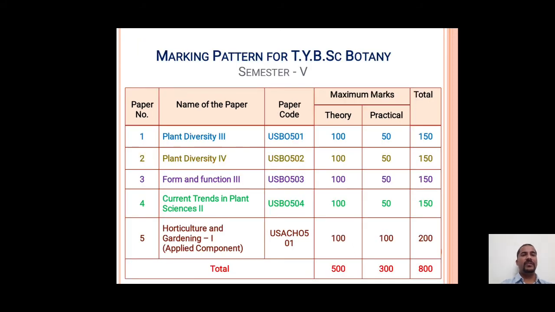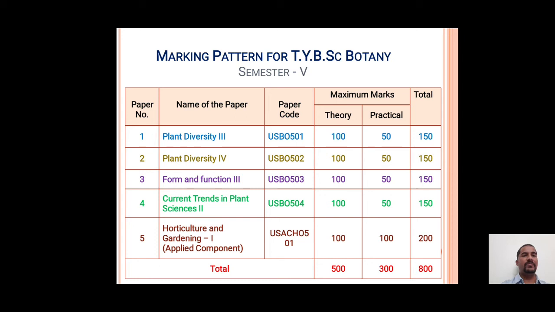The marking pattern for the TYBSc Botany semester 5. In this semester, paper number 1, which is based on Plant Diversity 3, having paper code USBO 501, carries a theory paper of 100 marks, while the practical paper has 50 marks.